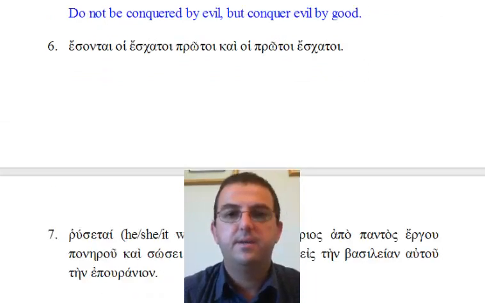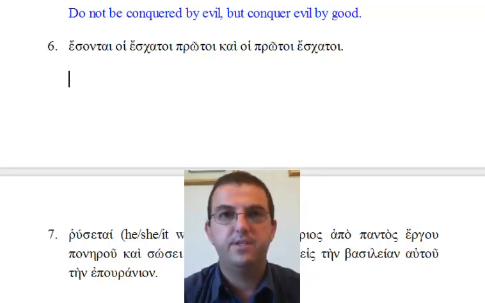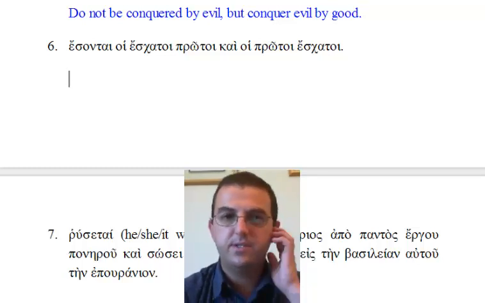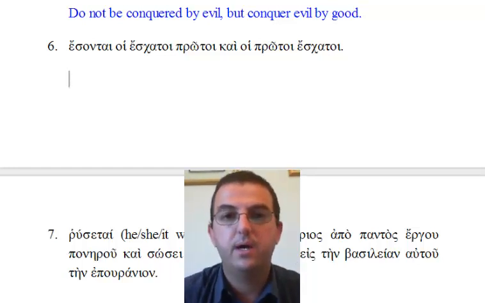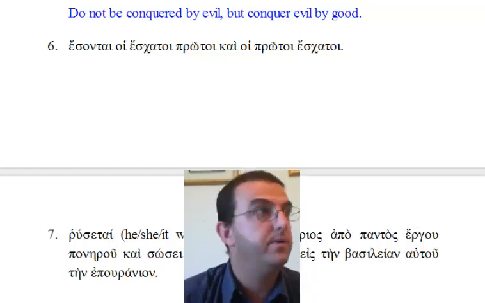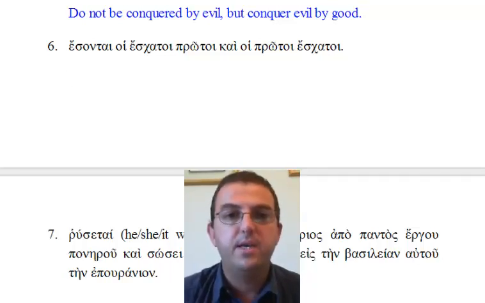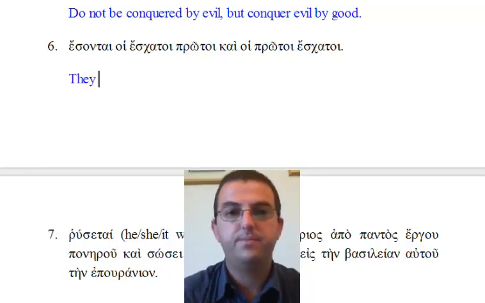Number 6. Esontai hoi eschatoi protoi, kai hoi protoi eschatoi. There are a lot of adjectives in this sentence. Let me read that again. Esontai hoi eschatoi protoi, kai hoi protoi eschatoi. The verb here is esontai, and it means they will be.